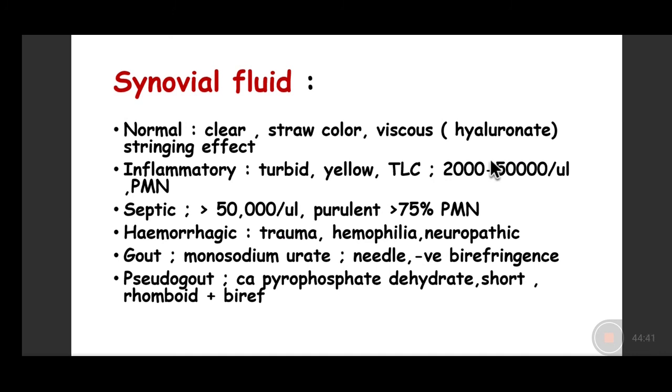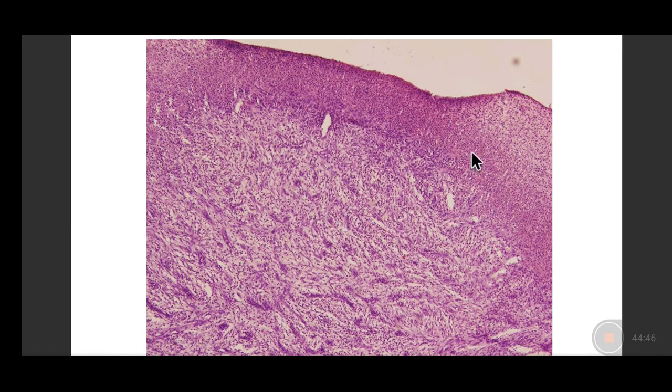So here you can see that there is a slide of the synovial tissue and lots of neutrophils which are present, indicating that this is an infectious arthritis. So you should always remove this pus, send it for culture examination, find out which bacteria is involved, do a sensitivity and start antibiotic therapy appropriately. Otherwise, this will extend into the underlying bone, leading to osteomyelitis, which becomes more and more difficult to treat because very few antibiotics penetrate inside the bone.